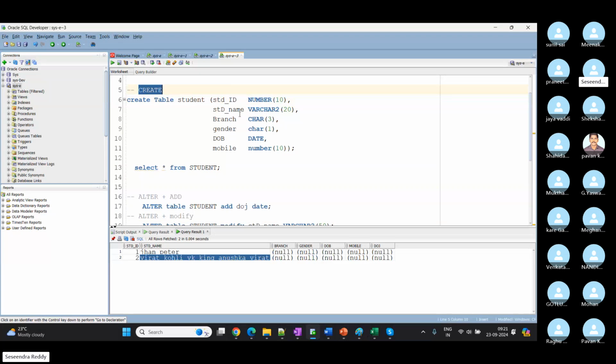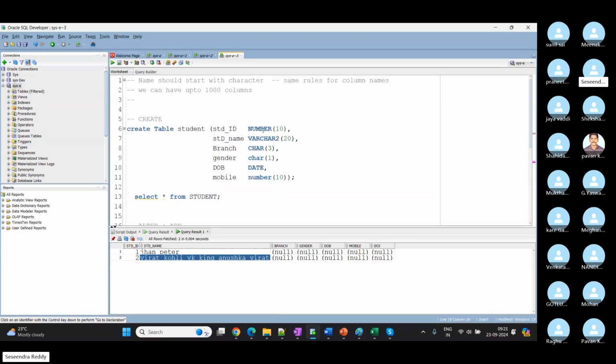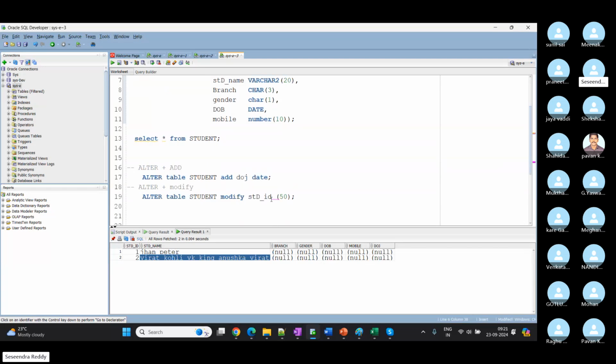As I said, initially we created student ID to store only numbers. Let's say later they changed it to store characters also. Simply, in place of number, we can say varchar, right? So the existing student ID column name is the same, but we want to change it to a character data type. So instead of number, we can say varchar2 and then up to 10, same as it is.